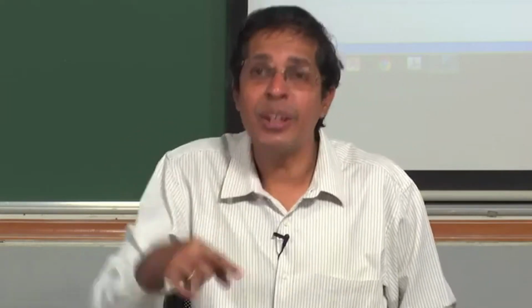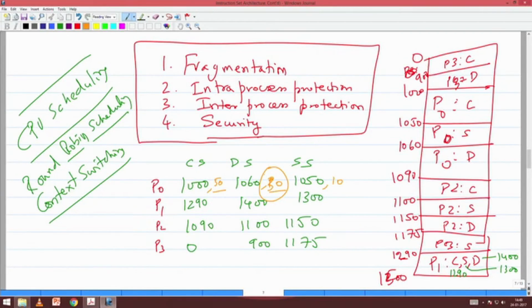So if I try to execute beyond 50 bytes, or if I access data beyond 30 bytes in this case as you see here, or if I go into the stack beyond 10 bytes, then somebody has to catch you and say, hey, it is wrong. The operating system needs this help from the architecture. Otherwise he will come and peek into your mailbox, and he can take your assignment, because your mailbox is your data segment.